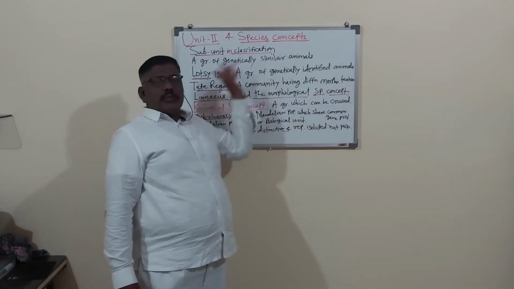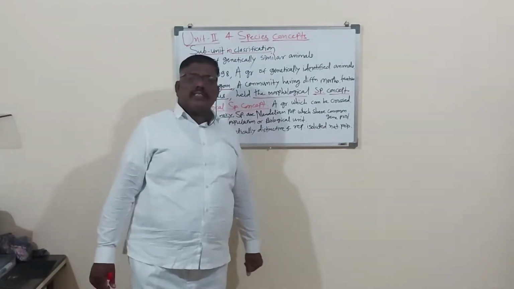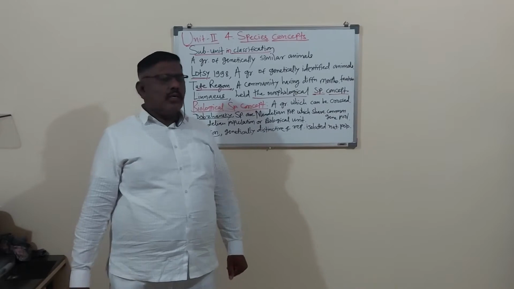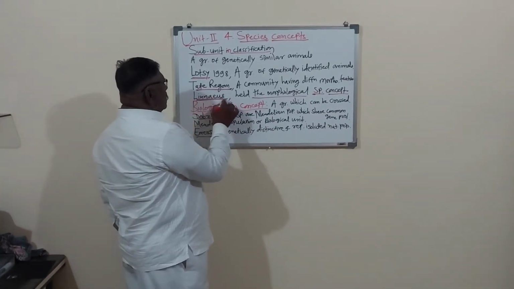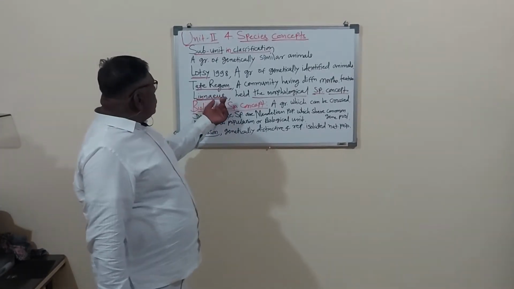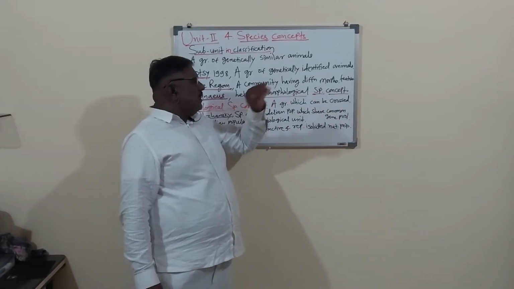The concept of species we are studying here. Different scientists have given different opinions or statements about the species concept. Linnaeus, who is the master of classification, held the morphological species concept.